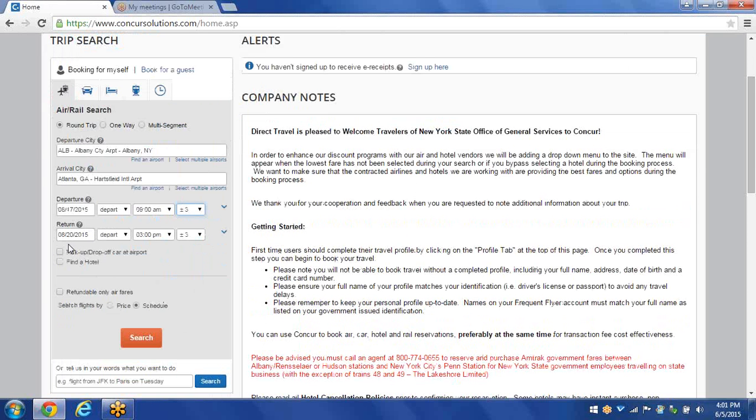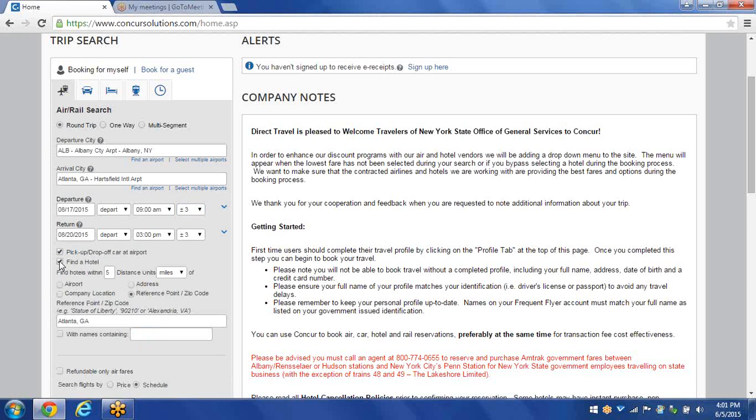Underneath the return date, if you notice, there's a couple check boxes here. The first one is to pick up a drop-off car at the airport, and I do want a rental car, so I just left-click the check box. And then to find a hotel, I want to left-click the check box there, and watch what happens when I do that. There is some additional information that is needed.